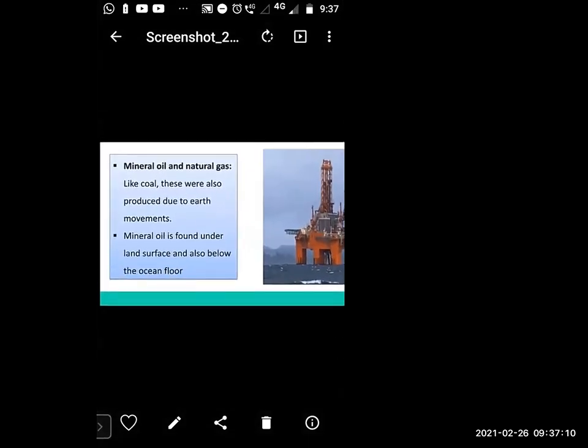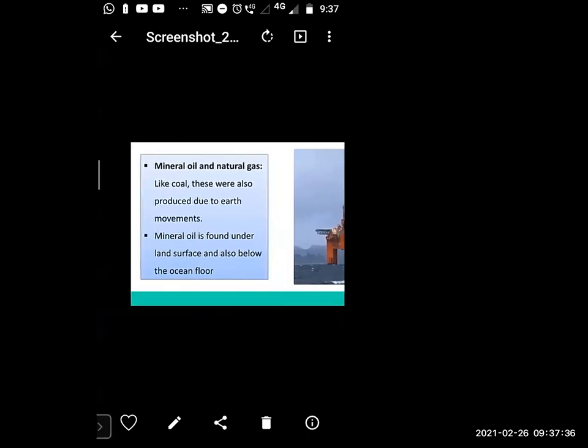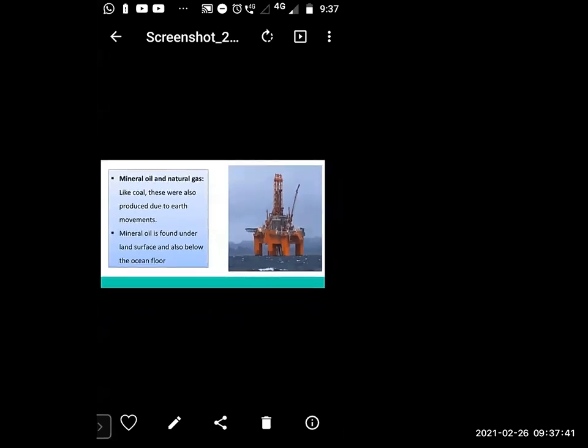So mineral oil and natural gas, like coal, were also produced due to earth movement. Mineral oil is found under the land surface and also below the ocean floor. So this is the ocean, and under the ocean floor, we can get what? Mineral oil. You know, in Arabian countries, Iran, Iraq, there is plenty of mineral oil.